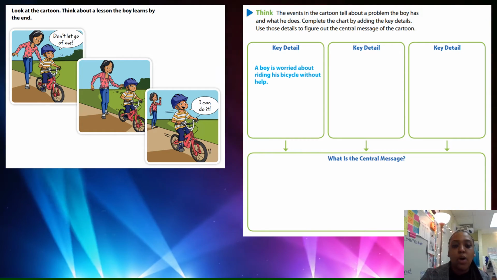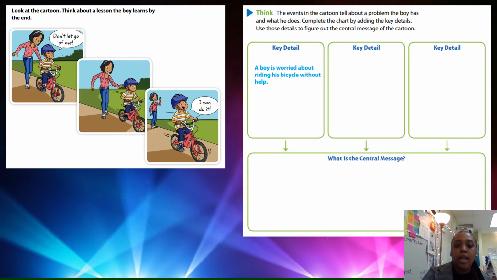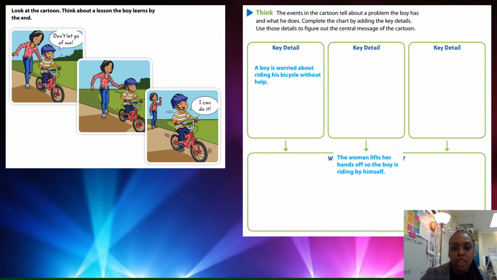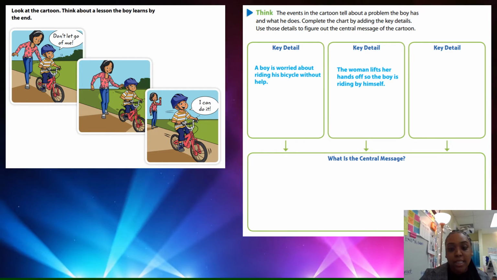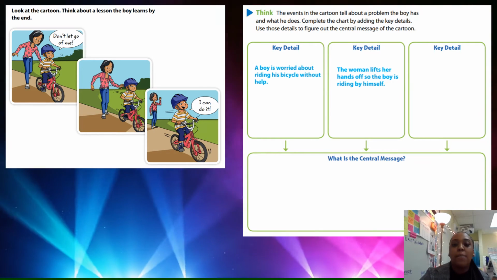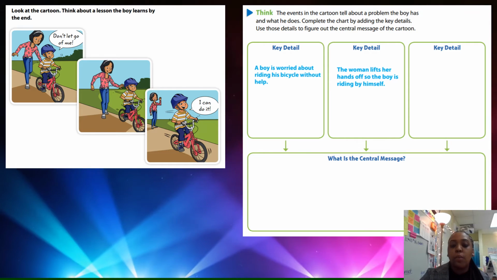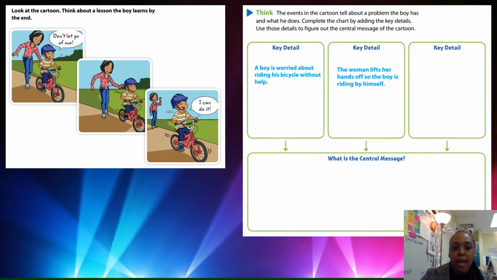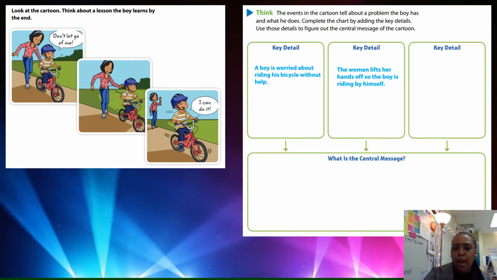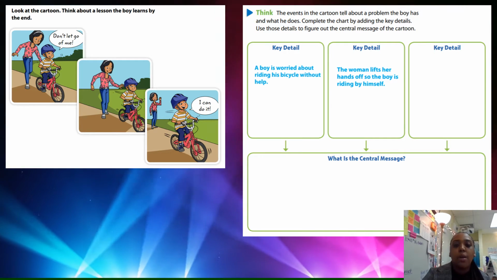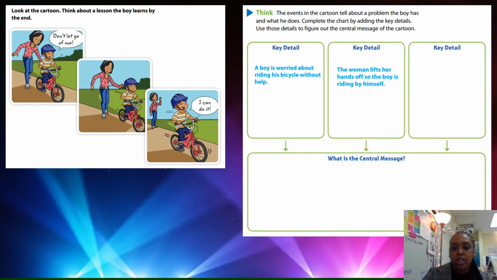All right, now let's focus on this second picture right here. Let's look at the second picture. It appears that the mom is now, or the woman, because I don't know if this is his mom, she lifts her hands off, so the boy is now riding by himself, okay? And if you look at his face, he looks really worried, right? All right, let's move to the third picture.